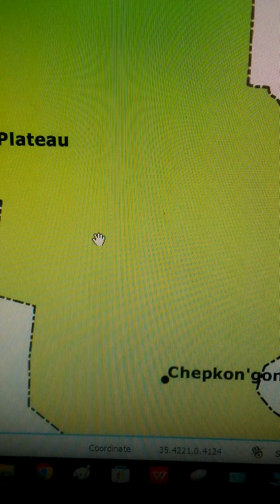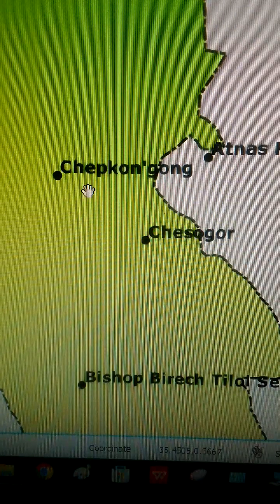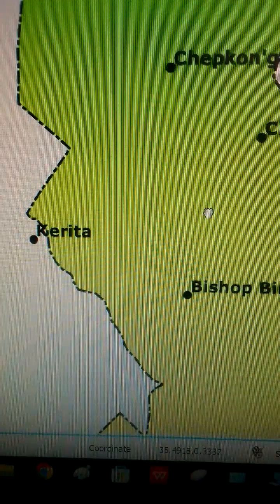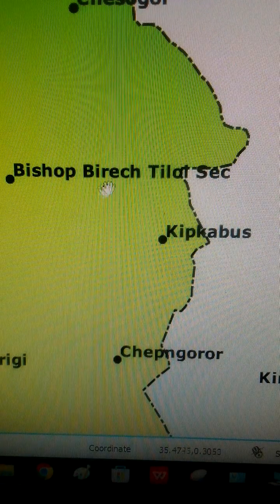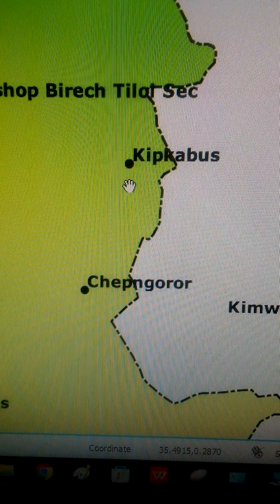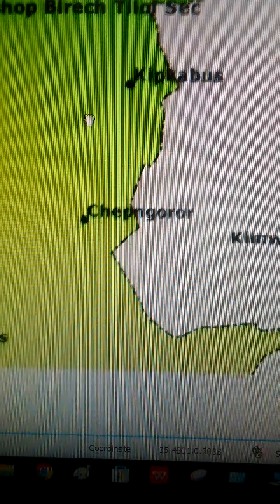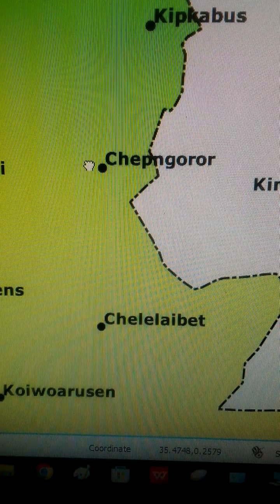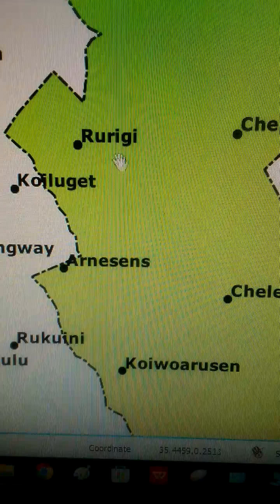Then as we go to the south, we come across this school here, Chepkongong Secondary School. Then we have Chesogor Secondary School. Then at this point, we have Bishop Birech Tilat Secondary School. And to the east of that school, to the southeast, we have Kibkabus Secondary School. And after Kibkabus Secondary School, we have Chepngoror Secondary School, all right? Then on the west of Chepngoror, we have Rurigi Secondary School.